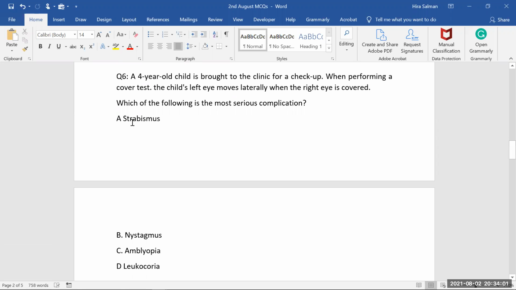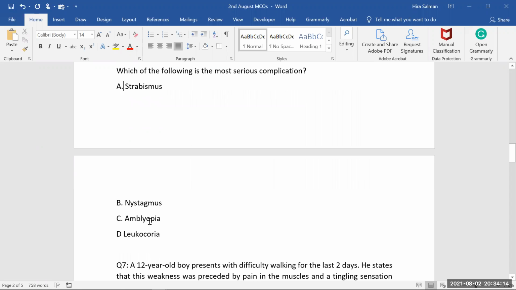So we cannot choose strabismus. Why? Because strabismus is a diagnosis, it's not the complication itself. Nystagmus is a diagnosis, not a complication of anything. Amblyopia and leukocoria are the two complications. Leukocoria means white reflex. Do you think the white reflex is the most lethal or the most significant complication? Of course not. Amblyopia is the one.